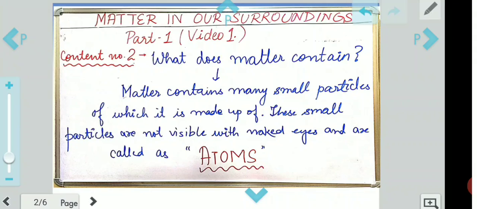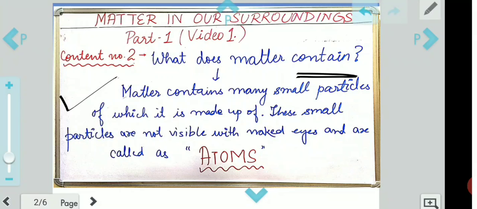Now we need to understand what this matter actually contains, which is very important. Obviously, if this matter is present everywhere in the universe, there must be something present in it. That is why scientists studied that matter contains smaller particles of which it is made up. That means there are very small particles of which matter is made up. I'll take an example and explain.